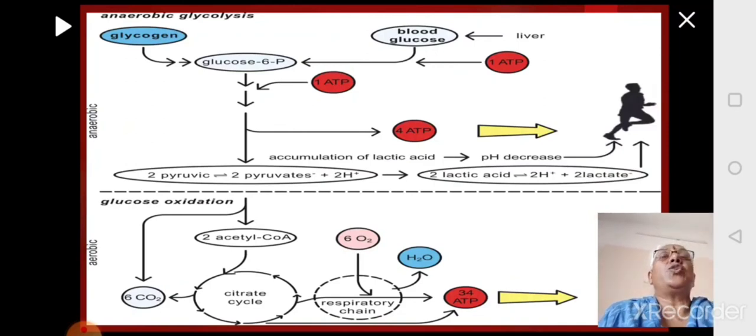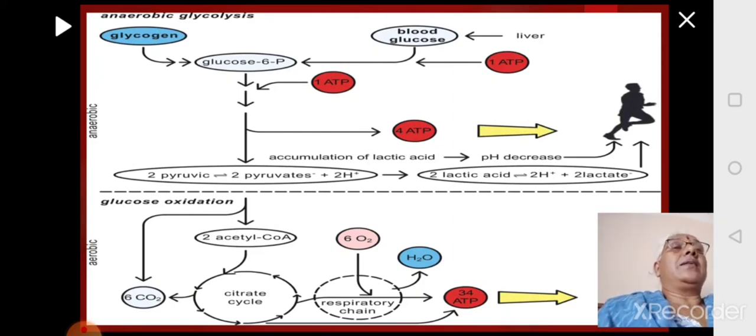In the first one, it is the anaerobic pathway. Anaerobic glycolysis is happening because the body is not ready to take in more oxygen when you start an activity. So at that time, glycogen will be broken down anaerobically and produce pyruvic acid, and pyruvic acid will be converted to lactic acid. Very little ATP will be generated.